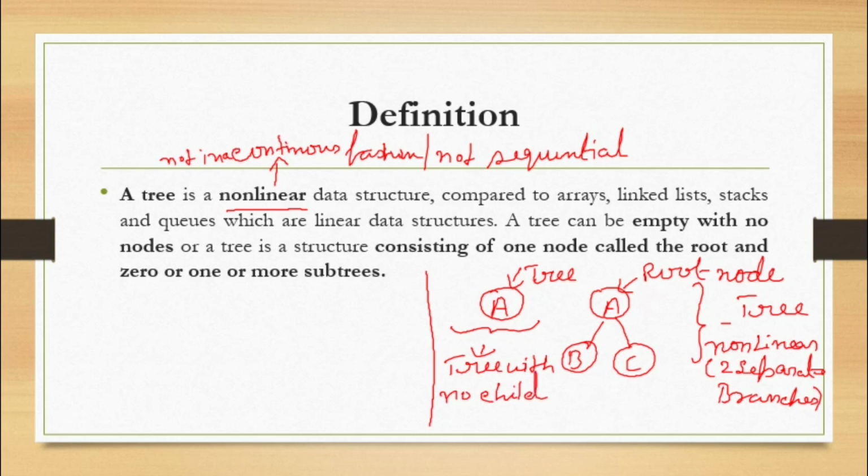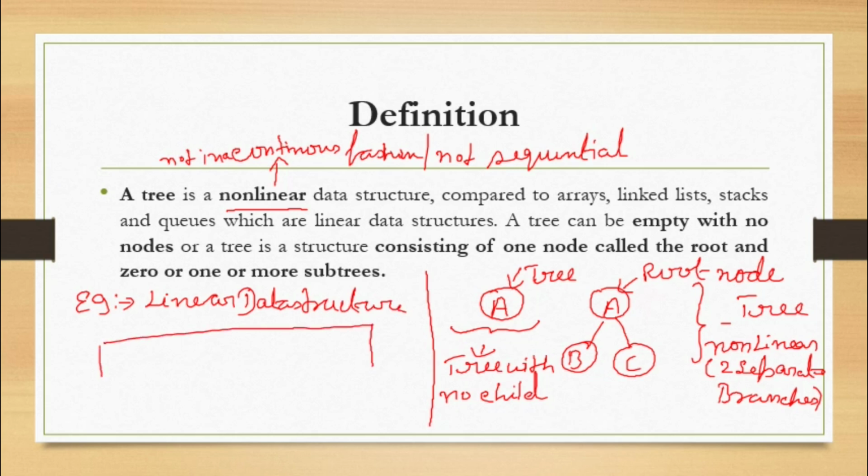Now what is a linear data structure? An example of a linear data structure is an array.